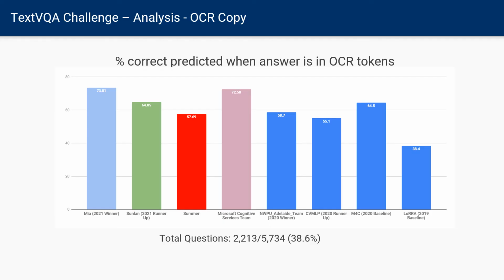Let's dive into some analysis of the top 4 submissions this year and see how their results compare with each other in different scenarios. This plot shows the accuracy of models when the answer exists in the OCR tokens of the image. We find that Team MIA's entry performed best with 15% gains over the 2020 winners. It is also noteworthy that Microsoft's entry is an outlier and also has a very good capability of using these OCR tokens.